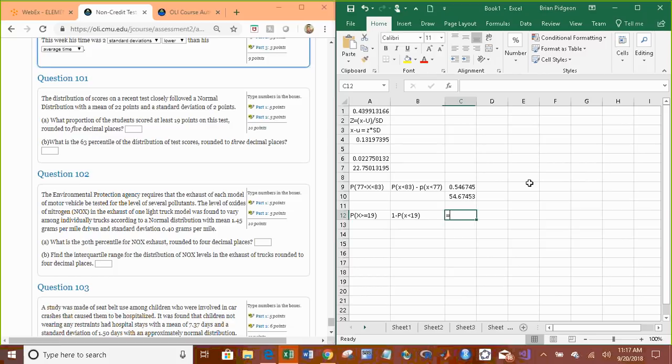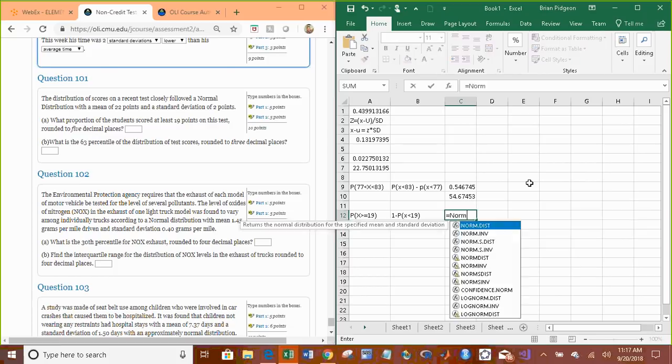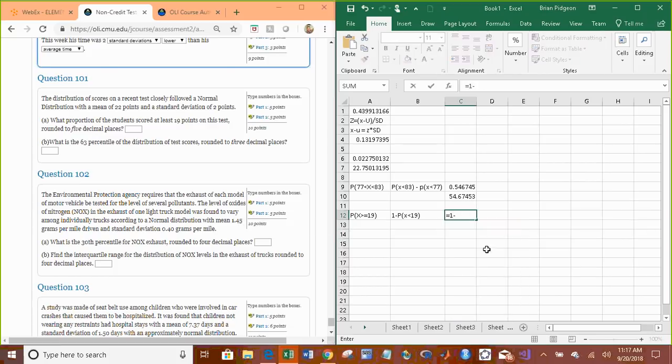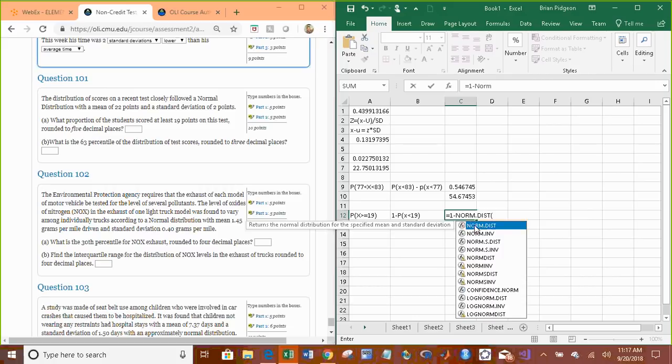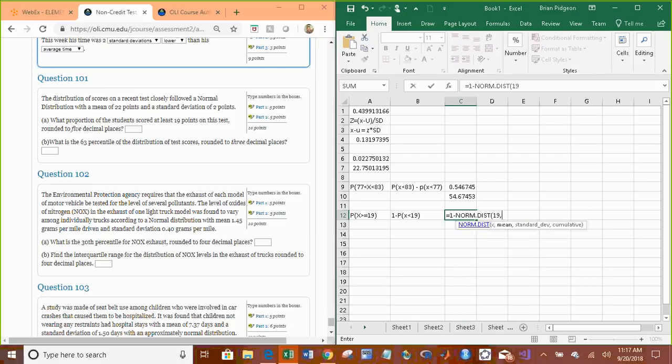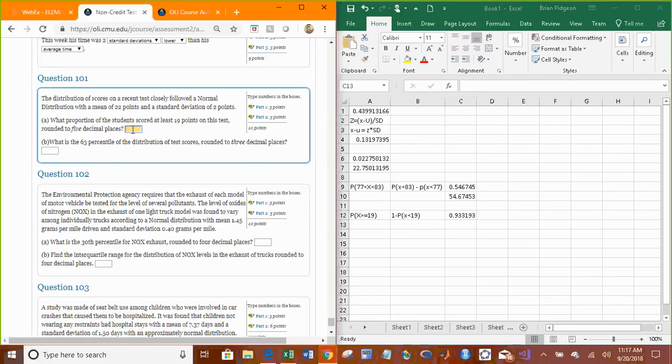So we're going to use 1 minus NORM.DIST, x is 19, the mean is 22, standard deviation is 2, cumulative is always 1. Round to 5 decimals. Well, there we go. 0.93319.